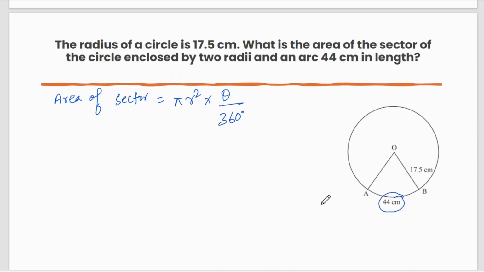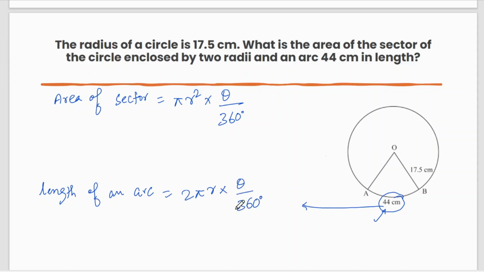Okay. So for finding the area of sector, we need radius of the circle and the value of theta. But you can see nowhere the value of theta is given. So now we have to find the value of theta. And for that, what is going to help? You can see the length of an arc is given here. So we know what is the length of an arc? Length of an arc equal to 2 pi r into theta by 360.